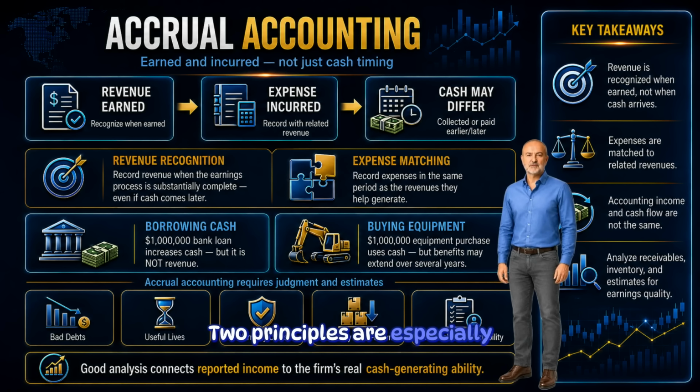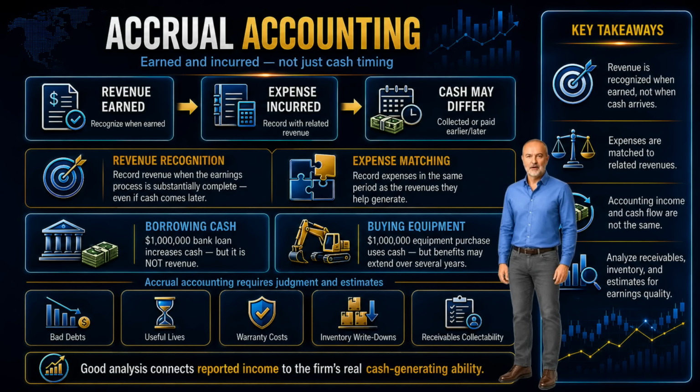Two principles are especially important. First, revenue recognition means revenue is recorded when the firm has substantially completed the earnings process, even if cash is collected later. Second, expense matching means expenses are recorded in the same period as the revenues they helped generate, even if the cash payment happens earlier or later.